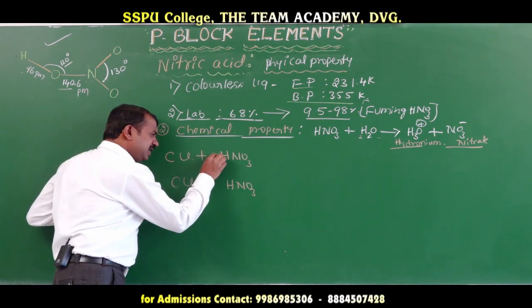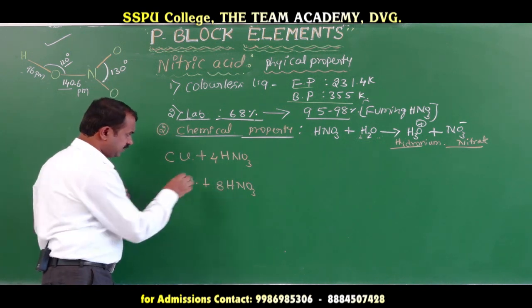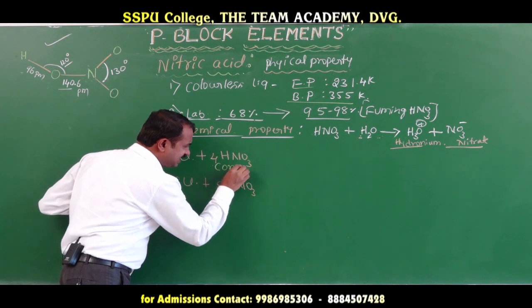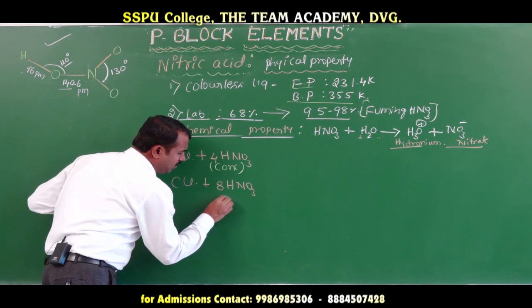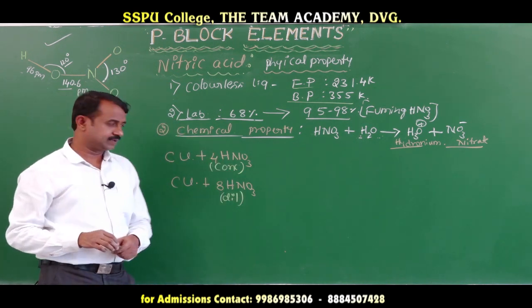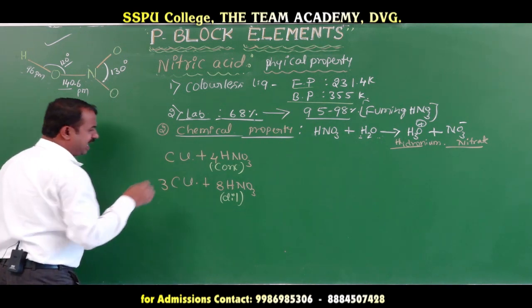When we use 4 moles of nitric acid, it is concentrated. When it is 8 moles of nitric acid, it is dilute. Listen carefully. Here we take 3 moles of copper.